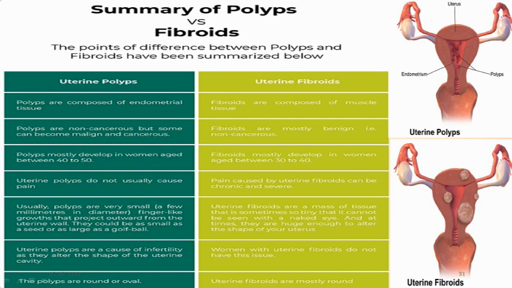Polyps are non-cancerous, but some may become malignant. The same holds true with fibroids, basically non-cancerous. They develop in women of 40 to 50 years. Polyps do not usually cause pain. They are very small, a few millimeters in diameter. They are finger-like growths that project outward from the uterine wall, and they could be as small as a seed. Polyps can cause infertility because they affect the cavity. Polyps are round or oval, and they basically cause bleeding and pain.